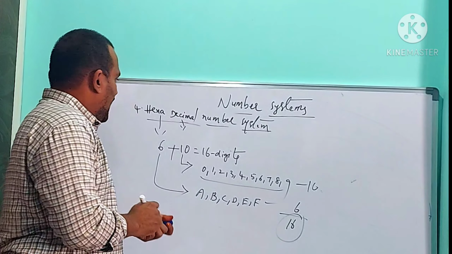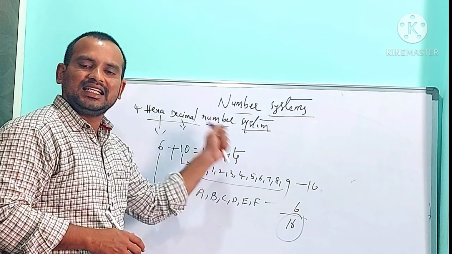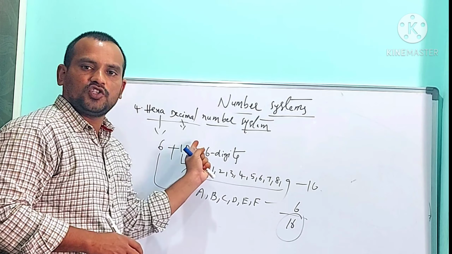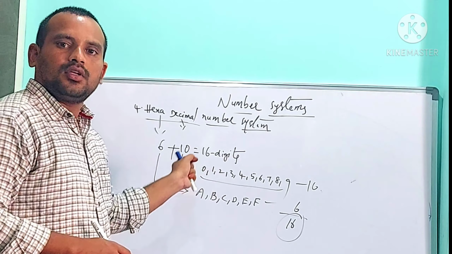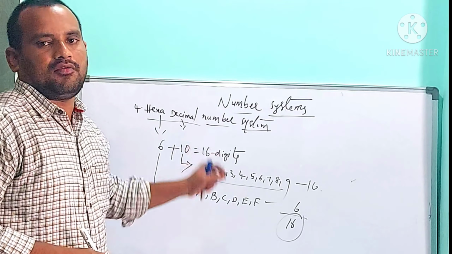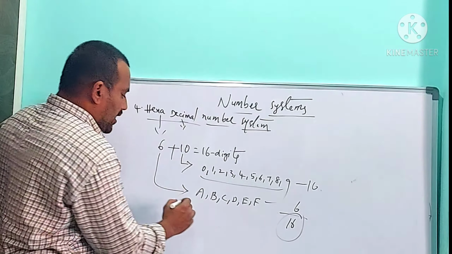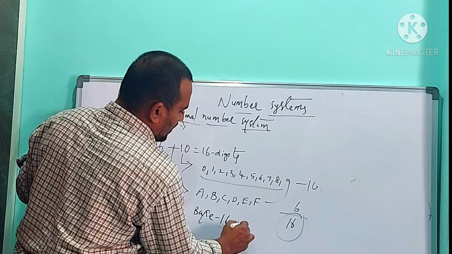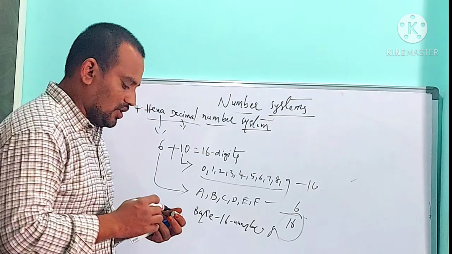Yes. The hexadecimal number system is a number system which contains 16 digits, and among the 16 digits, 10 are numerical digits from 0 to 9, and 6 are alphabets from A to F. The hexadecimal number system is also called the base 16 number system.